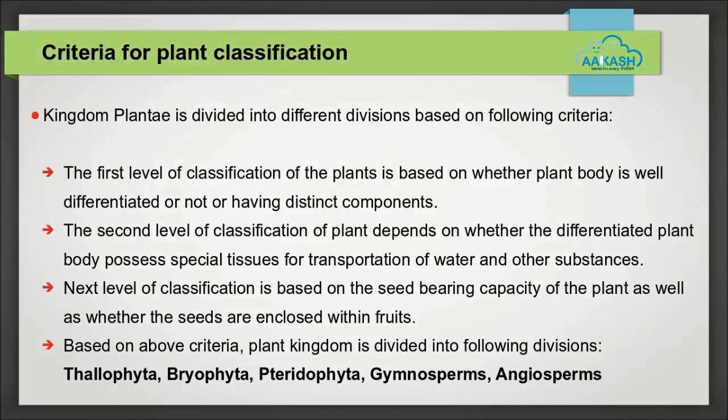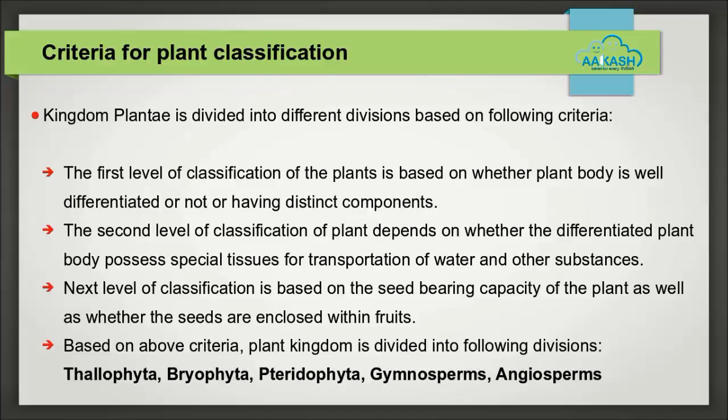Criteria for plant classification. Now we will understand what is the basis and criteria considered for plant classification. Kingdom Plantae is divided into different divisions based on the following criteria. Number 1. The first level of classification of the plants is based on whether the plant body is well differentiated or not, having distinct components. 2. The second level of classification of plants depends on whether the differentiated plant body possesses special tissues for transportation of water and other substances.